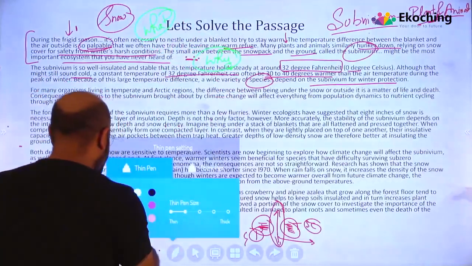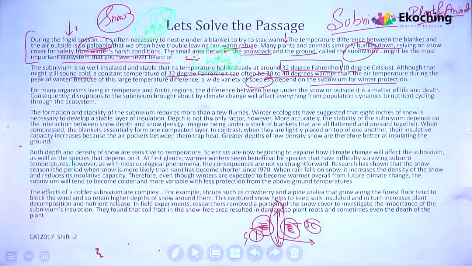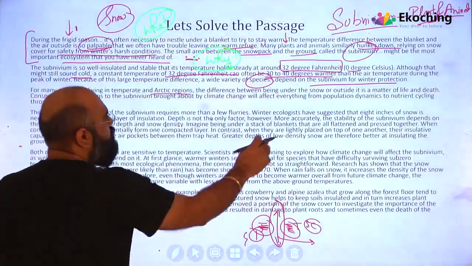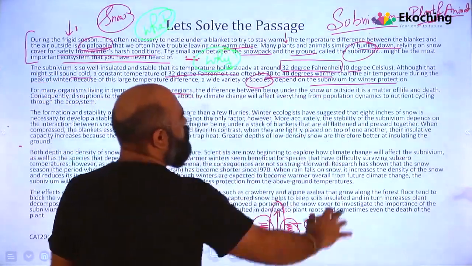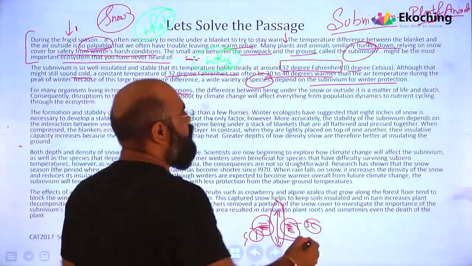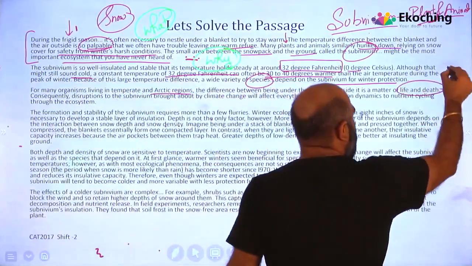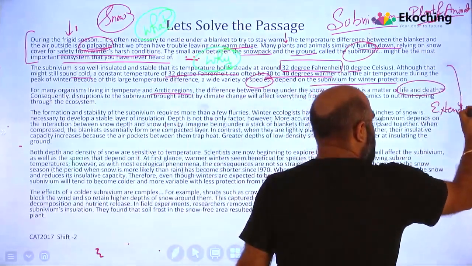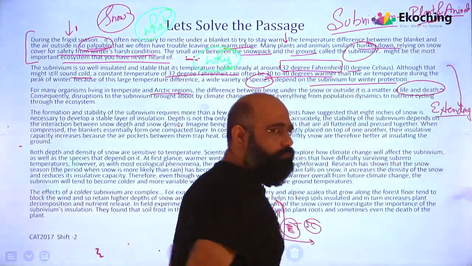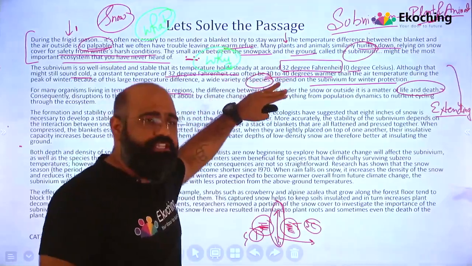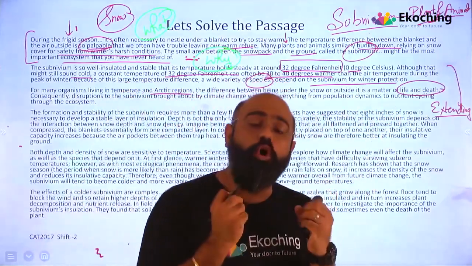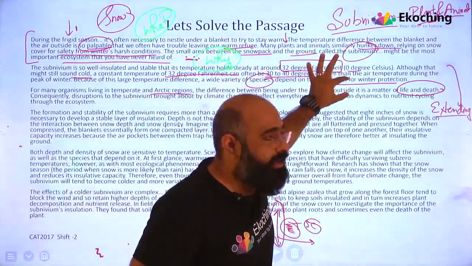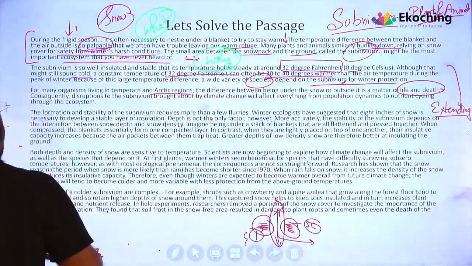Let's talk about passage 3. For many organisms living in temperate and Arctic regions, the difference between being under the snow or outside is a matter of life and death. This is further extending my premise 2. First, here the premise was about temperature, and here he is explaining that same premise further. It is extending my second paragraph. It's a matter of life and death.